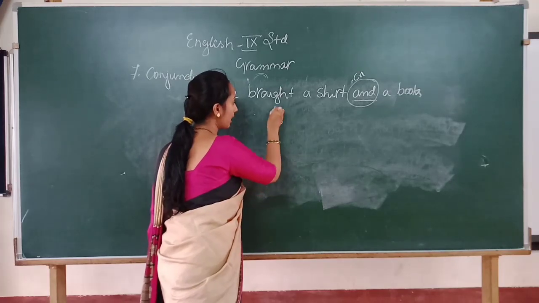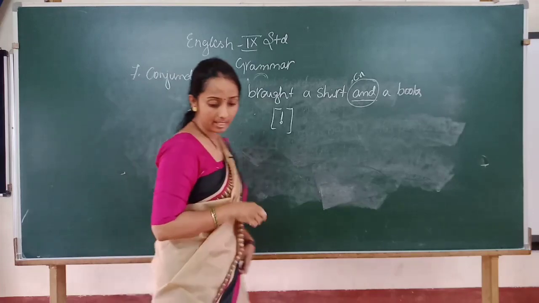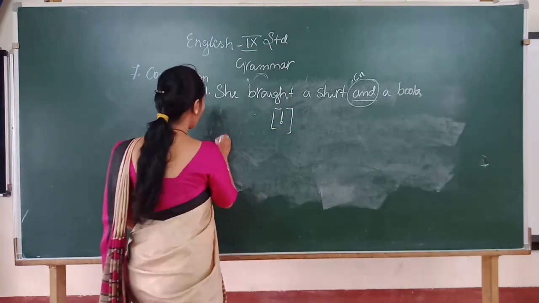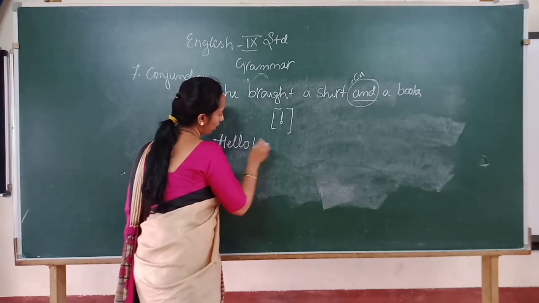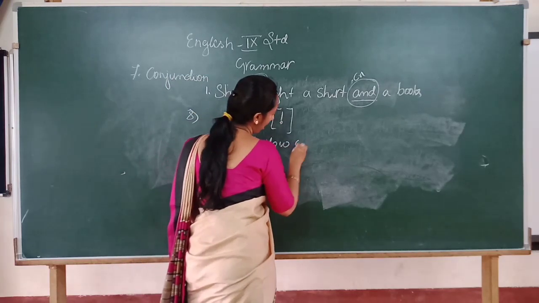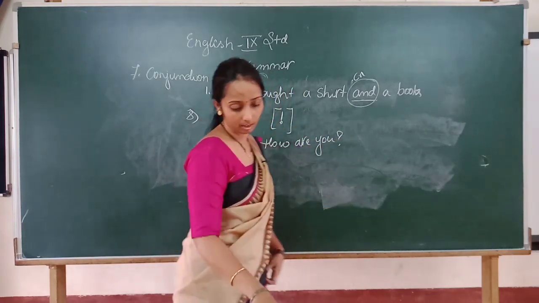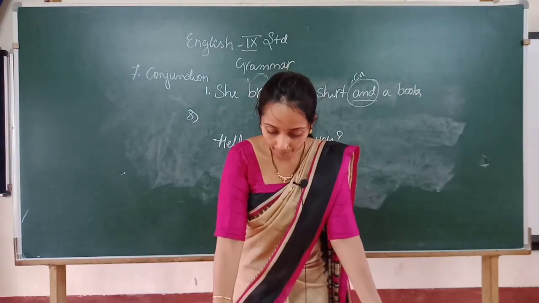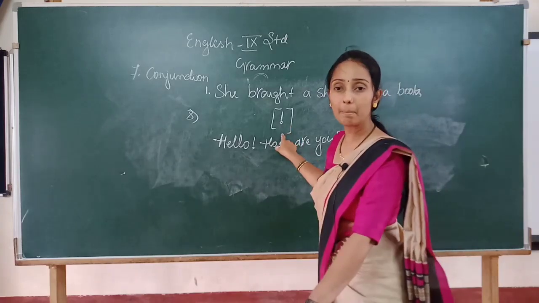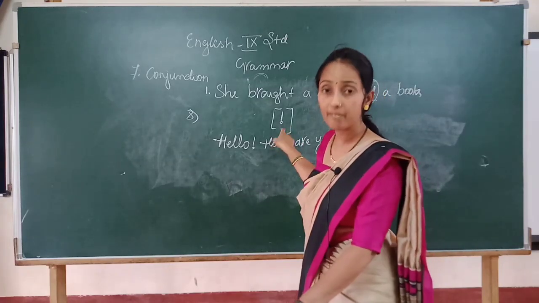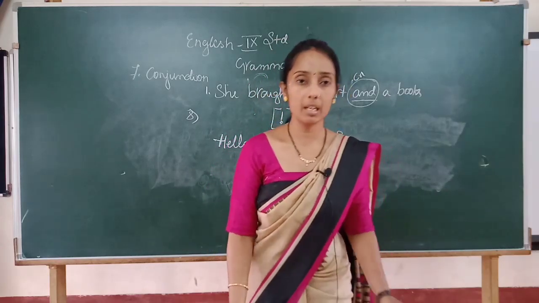This exclamation mark is used in an interjection. For example: hello, how are you? Clear? So remember, in an interjection, the exclamation mark is a must, and it expresses the sudden feeling or emotion of a person.